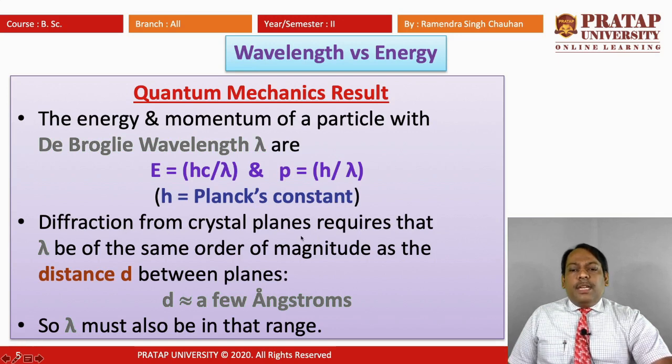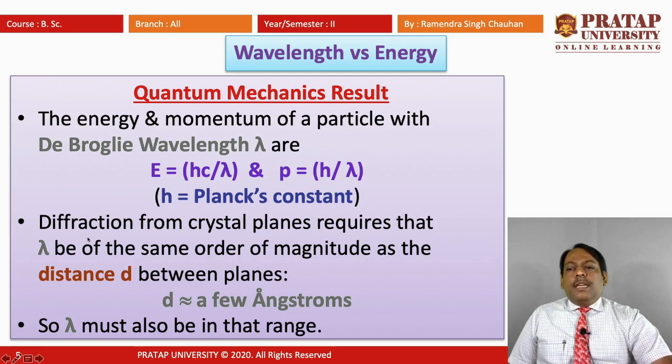Diffraction from crystal planes requires that lambda be of the same order of magnitude as the distance d between planes, that is d is approximately a few angstroms. So lambda must also be in that range.